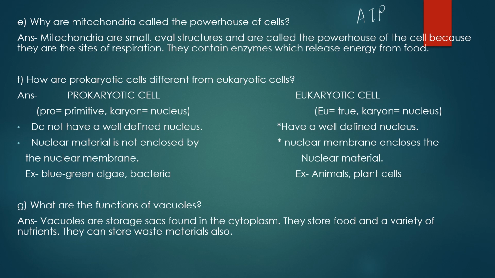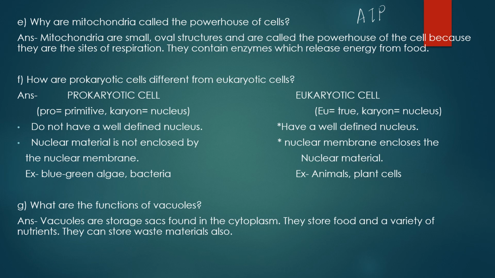It's in detail. Okay, so you just remember that mitochondria, they are the main site of respiration where the oxidation of food takes place, and this oxidation of food, it releases energy. This energy gets stored in the form of small energy packets, and these packets are called as ATP. The full form of ATP is adenosine triphosphate. No need to write it in your answer. It's just for your knowledge. And this is the reason why the mitochondria, they are often described as the storage batteries, or they are also called as the powerhouse of the cell.